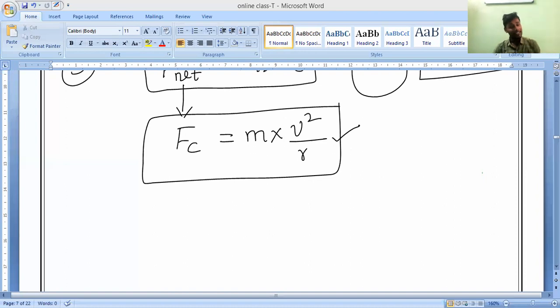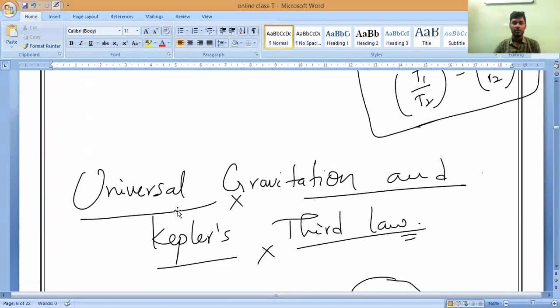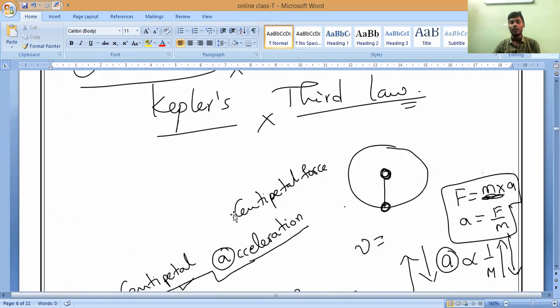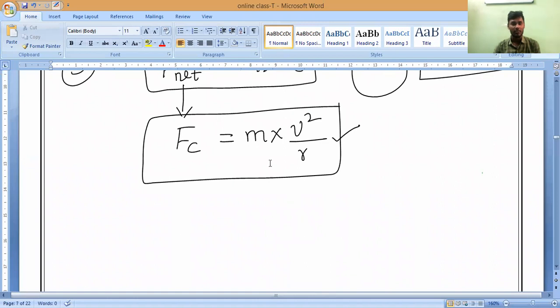Next we are going to study the inverse square law, where we will substitute v again. Don't worry, we will study that in the next class. Till there you have to study. Now we will go with universal gravitation and Kepler's third law. That is our heading. Yes or no, guys? Universal gravitation and Kepler's third law. Till here, any doubt, anybody you can ask me? Clear?